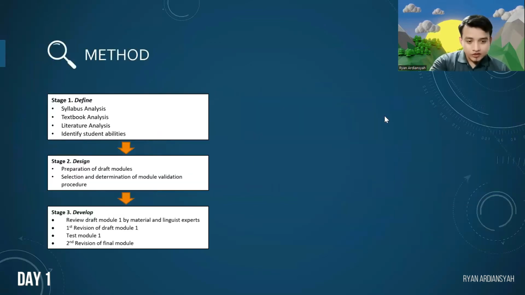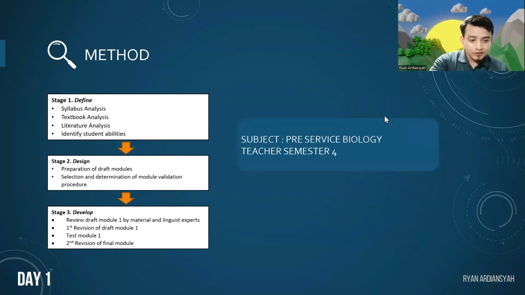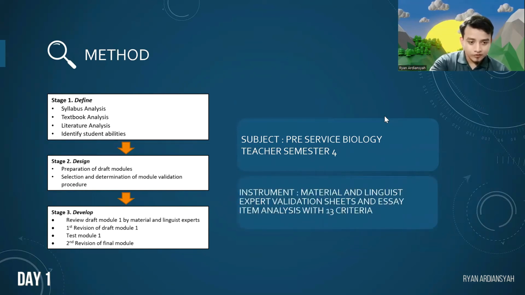So the method that we use is R&D from Thiagarajan that consists of the 4D model but without dissemination. And you can see in this flow chart, this is the stage, it consists of 3 stages. And the subjects of this research are pre-service teachers majoring in biology education at FKIP Siliwangi University in 4th semester, academic year 2021-2022, who will take part in the limited trial. And the research instruments that we use were a material and linguist expert validation sheet, and the description item analysis sheet that consists of around 3 aspects and 13 criteria. But I cannot explain it one by one in here.